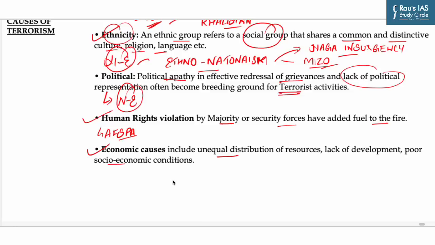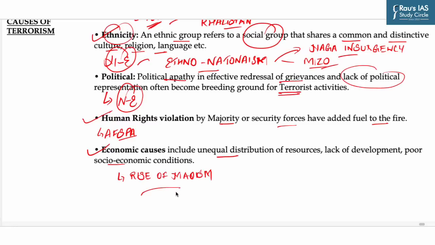This you can understand with the help of an example: a large proportion of recruits to extremist groups come from deprived, marginalized backgrounds or from regions which somehow seem disaffected by vibrant growth in many other parts of the country, like the rise of Maoism in central India tribal areas which have generally lagged in terms of development.